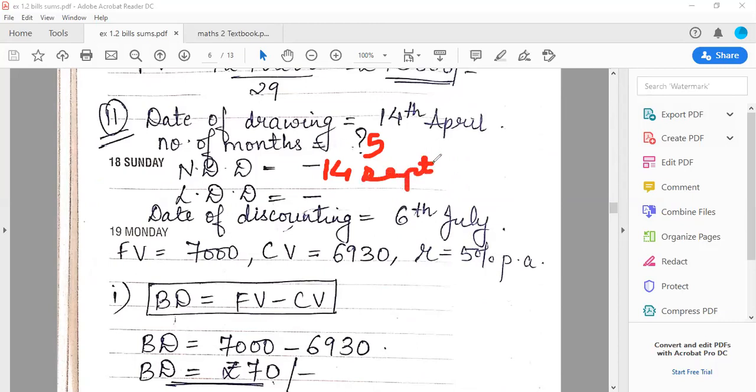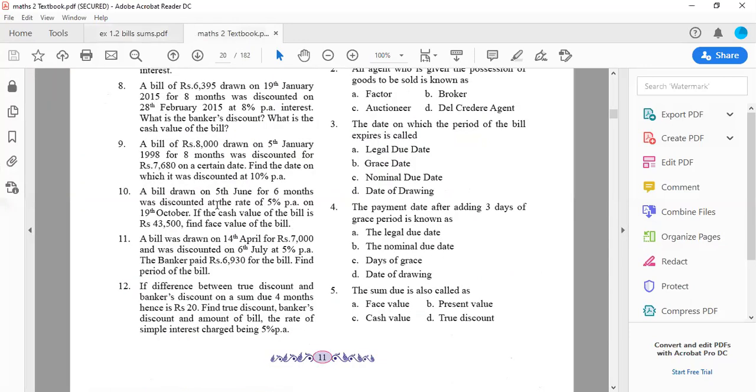And 14 में if you add 3 more grace days, so you will get 17th of September. So our sum is correct. अपने को legal due date क्या मिली थी? 17 September. That means you have done the sum correct. Okay. So followed the logic, how to do the sum.